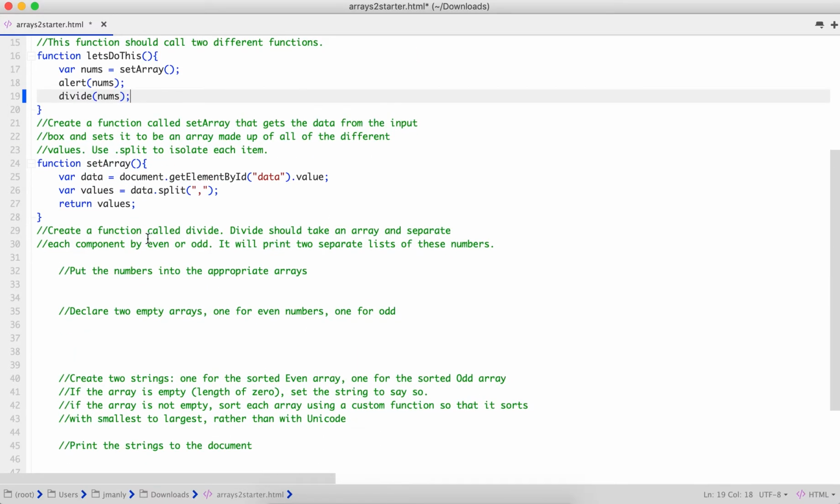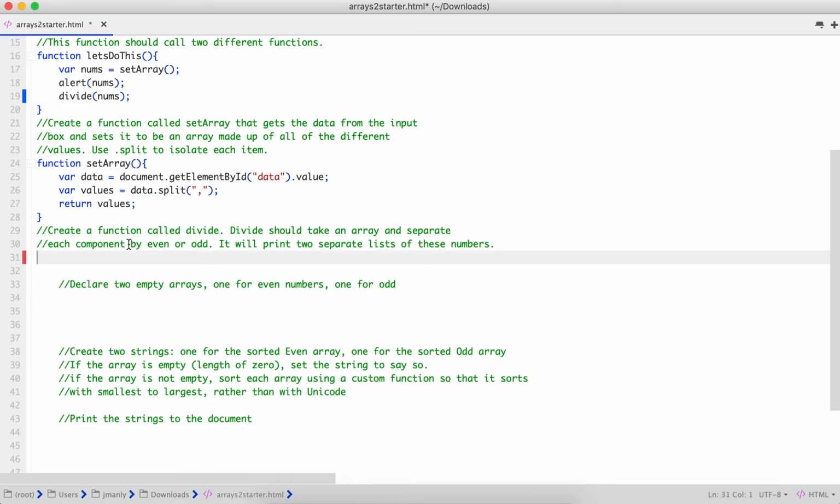All right. Cool, so we've got 2 of our functions down, and now we get to the big kahuna. Divide is a toughie, so you're gonna probably have to pause and work through this video a couple times just to make sure that you get all of the different components. So essentially what divide is going to do, is that it is going to take this array that we pass to it, and it is going to divide that array into 2 separate arrays called even and odd. Okay? It is going to print out 2 separate lists of these numbers that should be sorted.